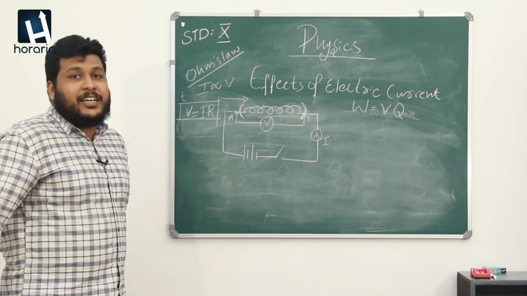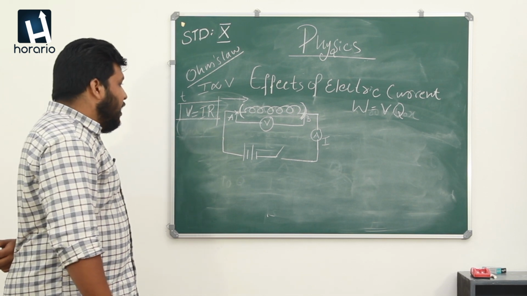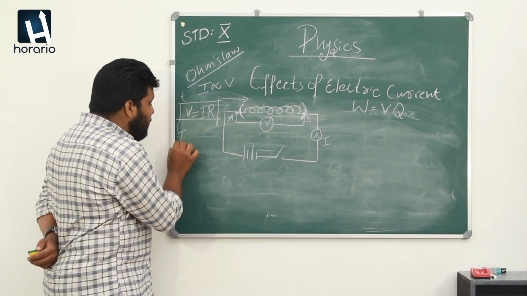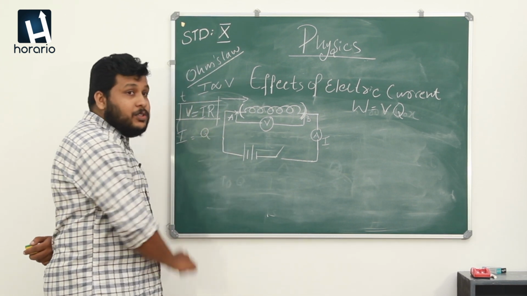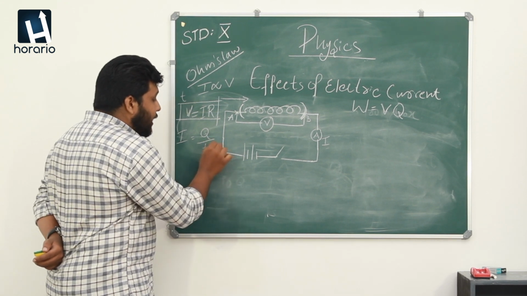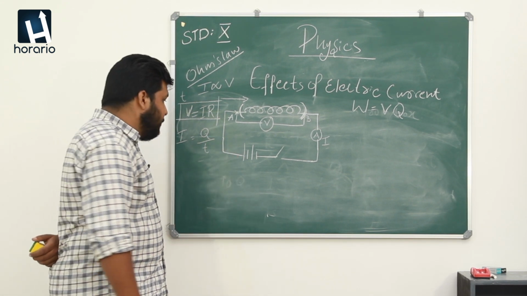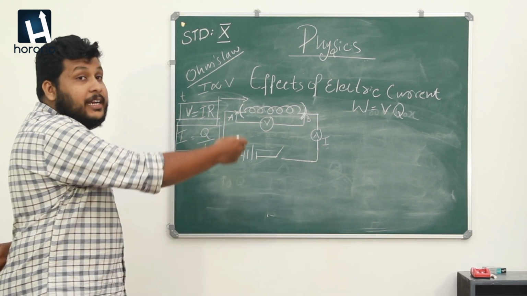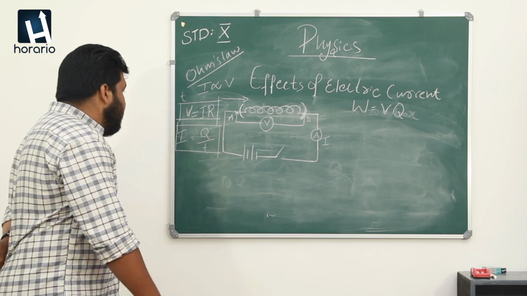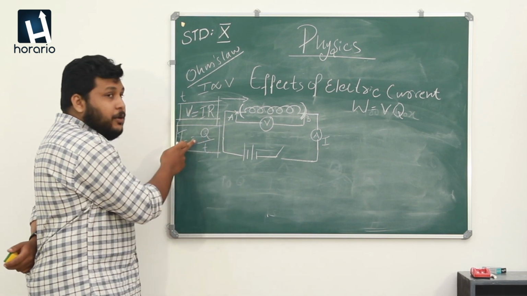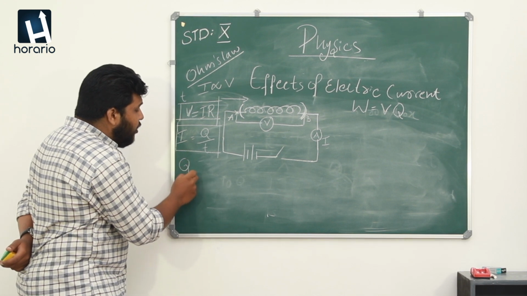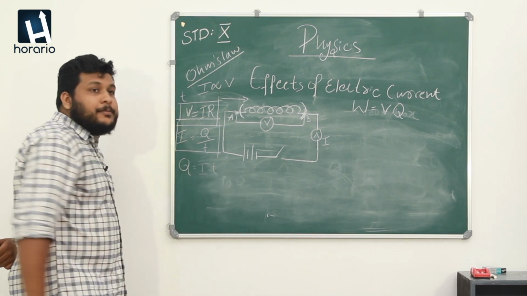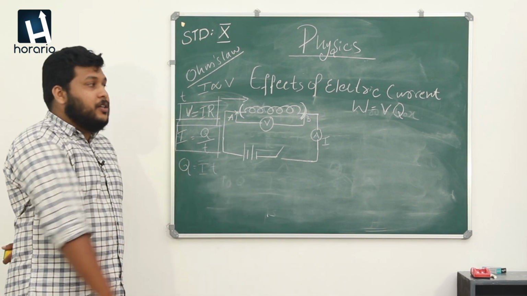This you all studied in 9th class. And also we earlier discussed that a current I means charge flowed through a circuit divided by time taken for the flow of current. So please note these two equations, we will need them during the derivation. So from this equation we can create a new equation for Q, that's Q is equal to I into T.